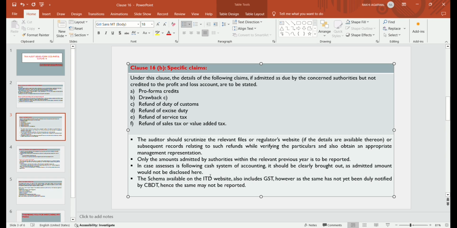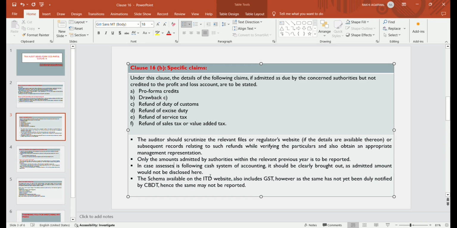Now, in case the assessee is following the cash system of accounting, it should be clearly brought out, as the admitted amount would not be disclosed here. So in the cash system, only when they receive it do they book it in the accounts. But in the mercantile system, as and when it accrues, it should be shown in the profit and loss account.